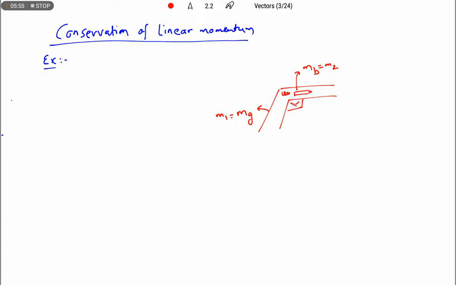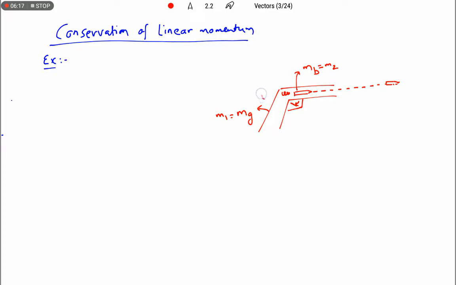Right. Now we are pressing the trigger. So when we press the trigger, what will happen? The bullet comes out. The bullet releases from the gun. So in this process, an action and a reaction take place.